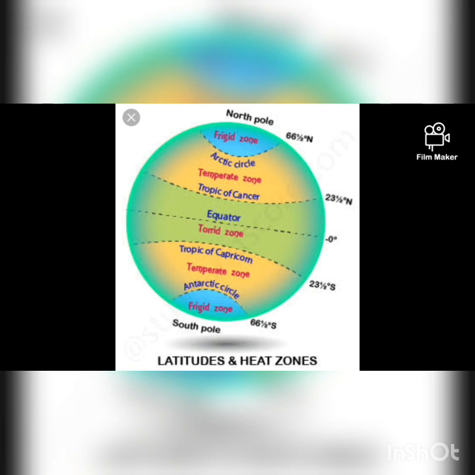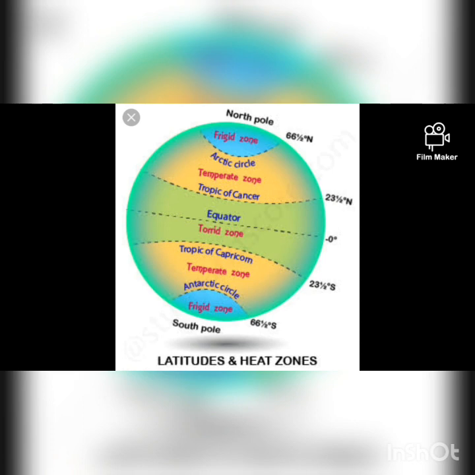Let's move to the temperate zone. The north temperate zone lies between the Tropic of Cancer and the Arctic Circle, and the south temperate zone lies between the Tropic of Capricorn and the Antarctic Circle. Why is it called a temperate zone? This region receives slanting sun rays, and thus this area is not too hot nor too cold. So moderate weather conditions lie in this zone.